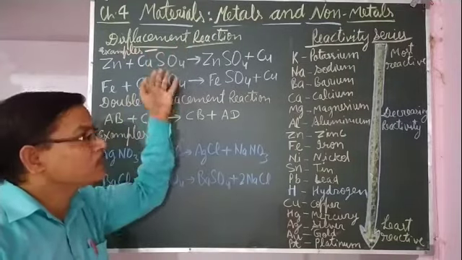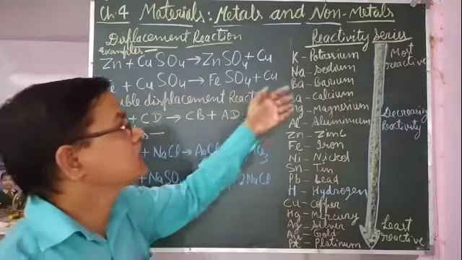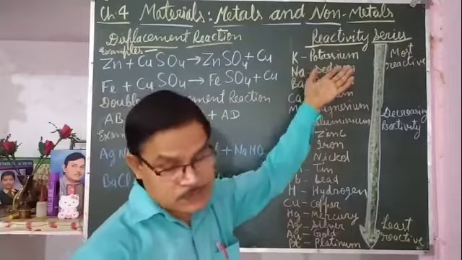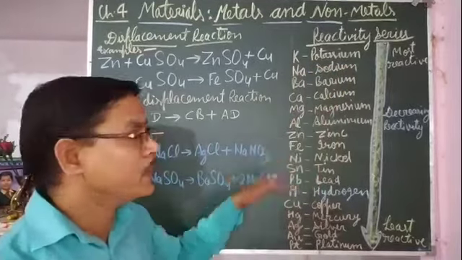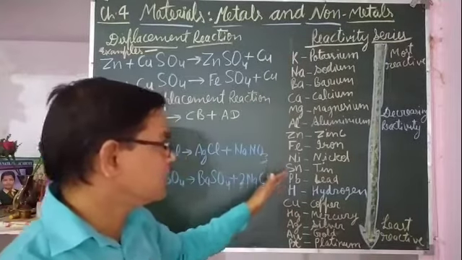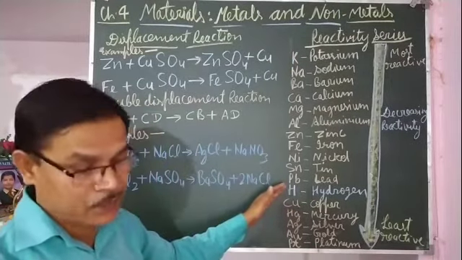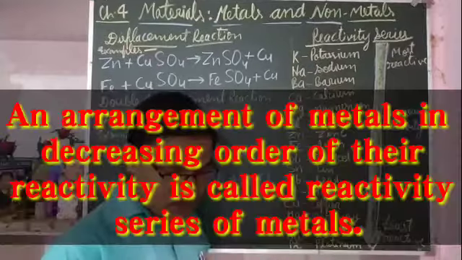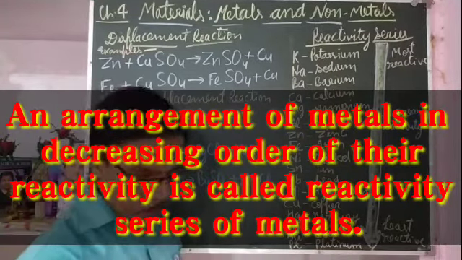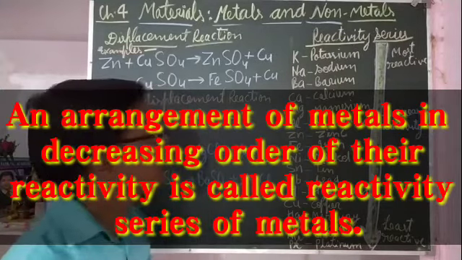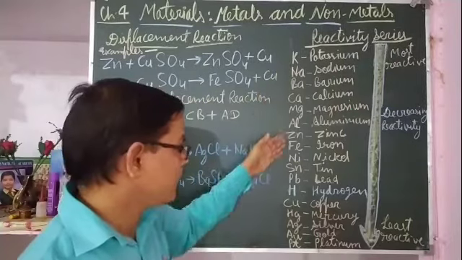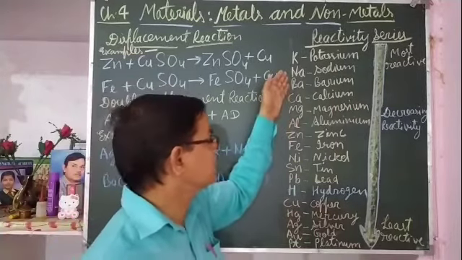Before going to the displacement reaction, I want to tell you about the reactivity series of metals. It is a series of metals in which metals are arranged in decreasing order of their reactivity. So the reactivity series is an arrangement of metals in decreasing order of reactivity. In this series I have written the names of the metals.